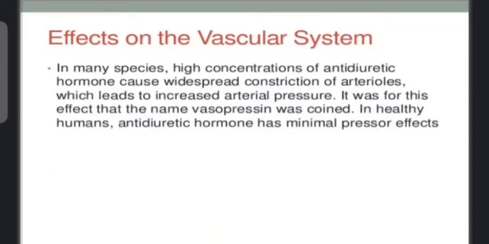Next effect is on the vascular system. In many species, a high concentration of antidiuretic hormone causes a widespread constriction of arterioles. It means that when ADH is given, it causes the constriction of arterioles. That constriction of arterioles causes an increase in arterial pressure. Arterial pressure then leads toward increased blood pressure. Therefore, the name given is vasopressin.